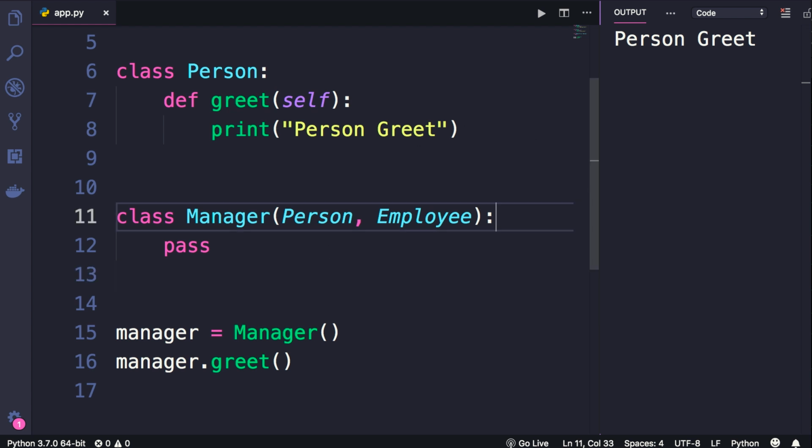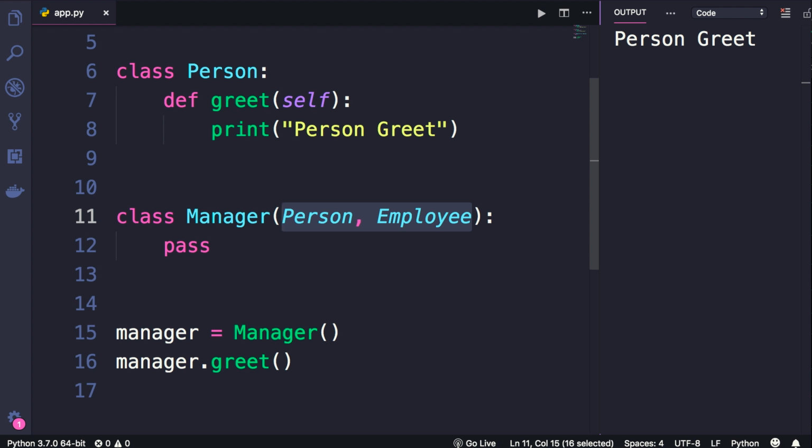So if multiple inheritance is a bad thing, why does Python support it? Well, multiple inheritance is not always a bad thing. It's bad if you don't use it properly. If these classes that we have here are small classes and they have absolutely nothing in common, and you want to inherit their features in a separate class, that's perfectly fine to use multiple inheritance. Things start to get complicated when these classes have things in common, like the greet method here.